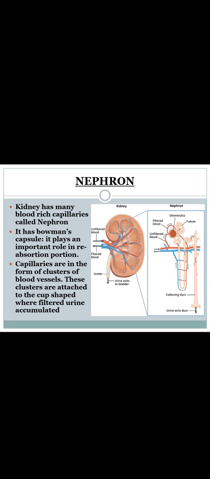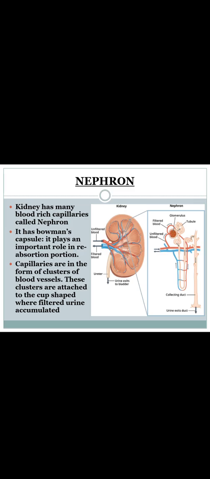Next, coming to the structure of the nephron, which is a very important topic. We know that the kidney has many blood-rich capillaries, called nephrons. Here you can see this is the kidney structure, and inside, this is how the parts look. The pair of kidneys has many blood-rich capillaries, which we call nephrons. This is the structure of a nephron, how it looks.